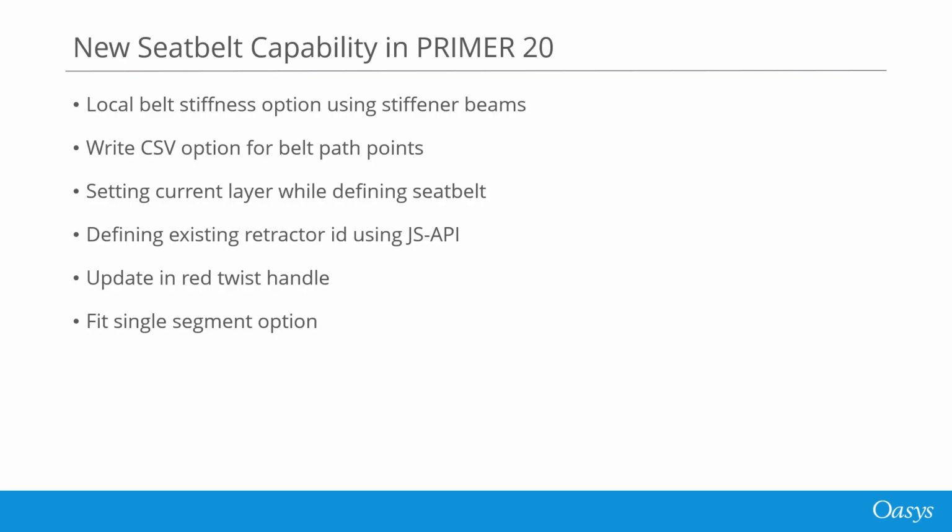In version 20, we have added new capability in the Seatbelt tool, including automatic creation of stiffener beams for additional local belt stiffness. Let's look at each one in a bit more detail.